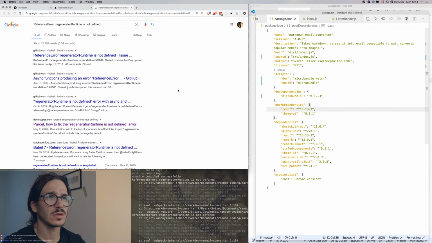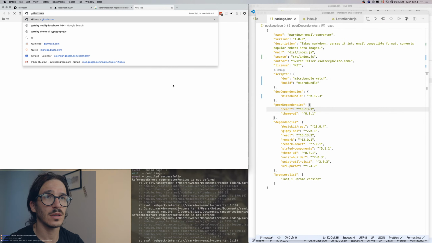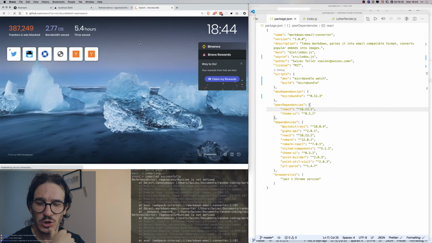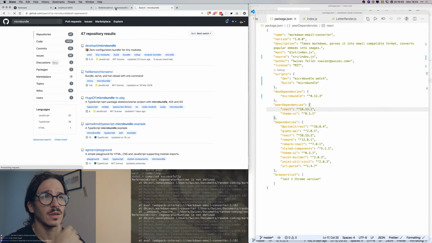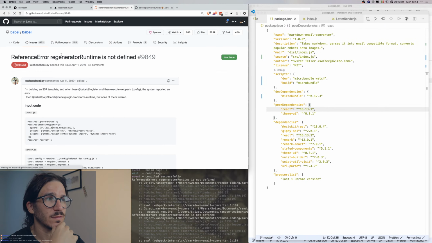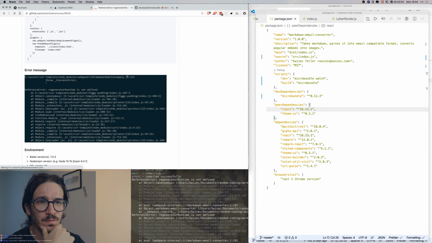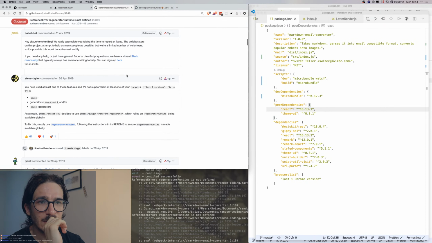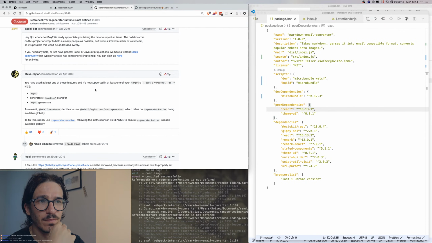Okay. Let's go look at GitHub, microbundle. How do we specify which Babel version we want? Because it looks like this is a problem with incorrectly compiling stuff. Input code, blah, error message. Okay, that's the Babel bot.